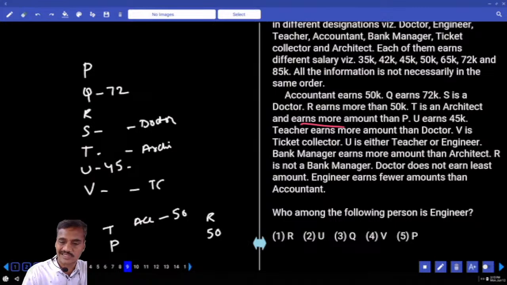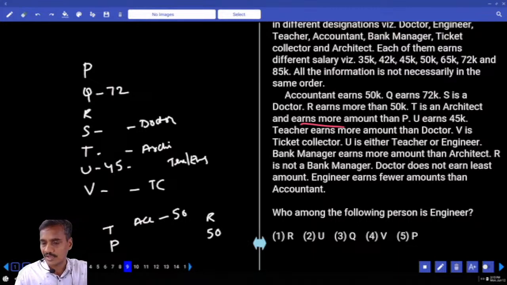Now V is a ticket collector and U is either a teacher or an engineer. And the bank manager earns more than the architect. Now manager more than whom? More than T, more than the architect. And this manager can be this, above P, T.